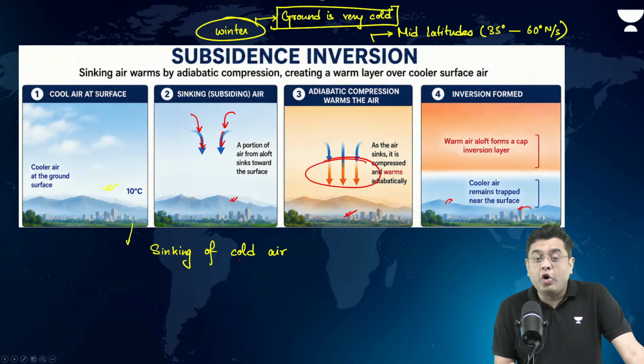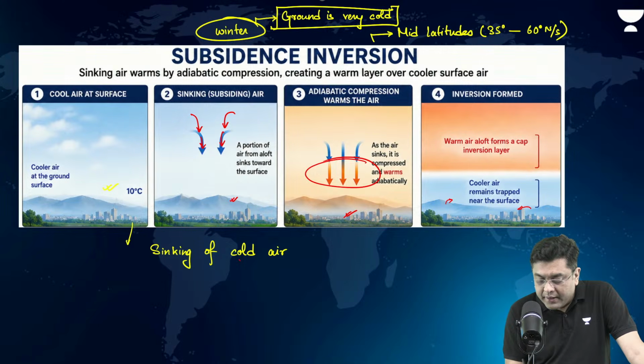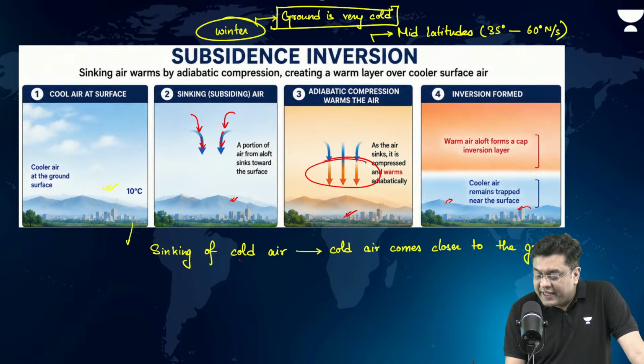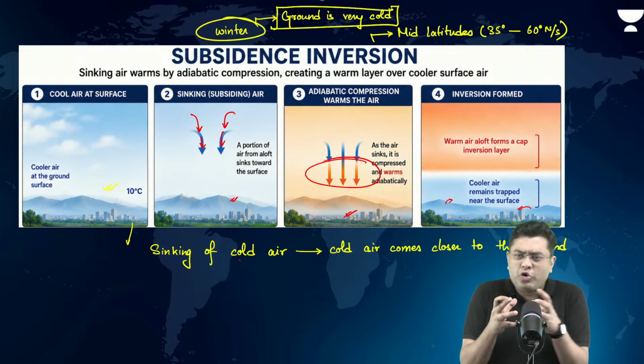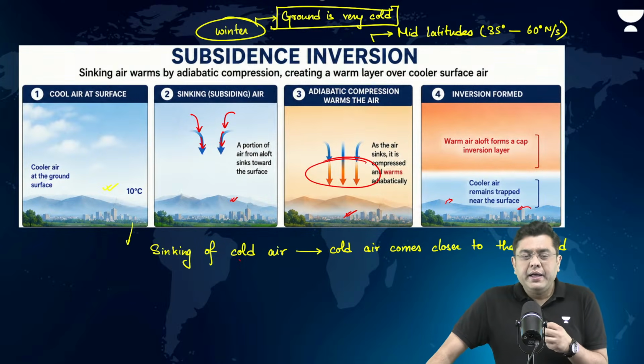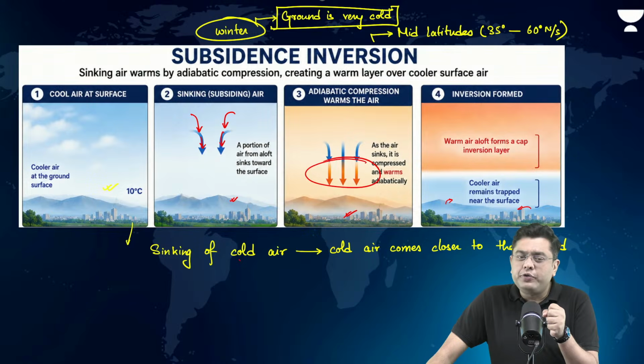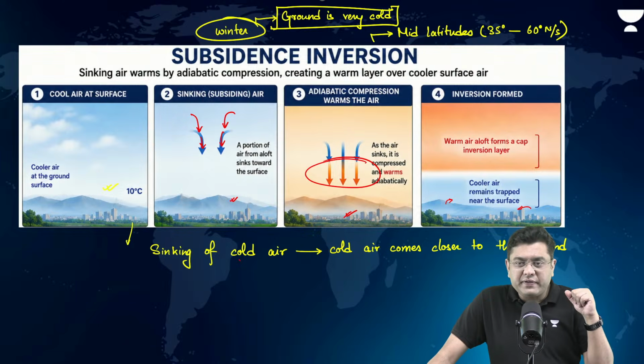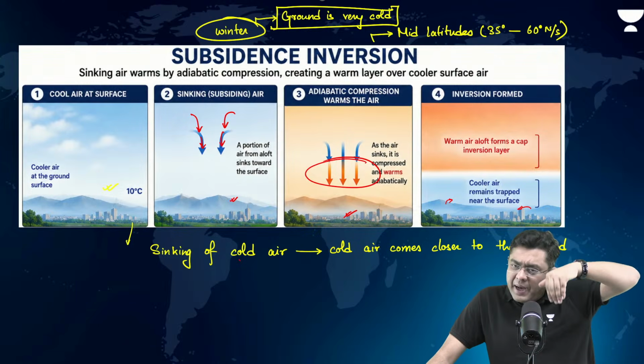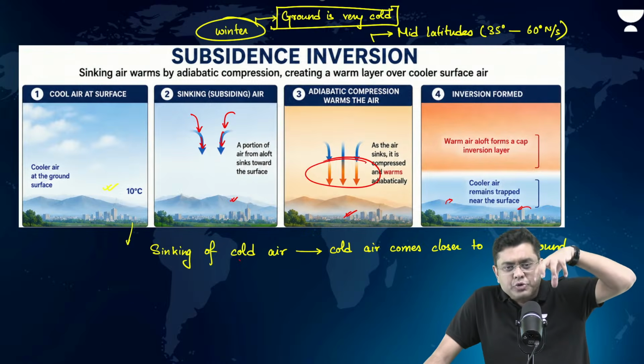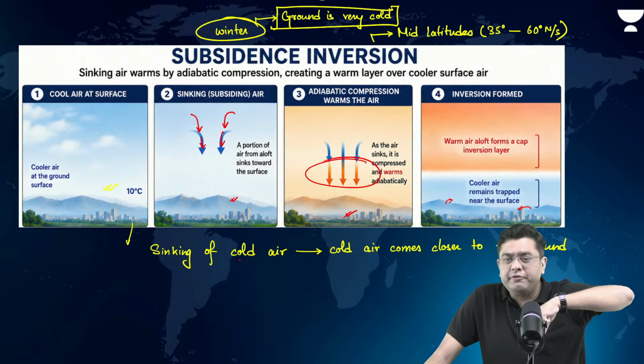Now, as the sinking of cold air occurs, cold air comes closer to the ground, right? Now, please understand this: when we talk about the density of air, how closely the air particles are packed, air particles are much more closely packed closer to the ground surface as compared to higher up. Higher up, the density is less. So, if there is an air parcel which is sinking, when it comes to the region of greater density, it has to compress itself.